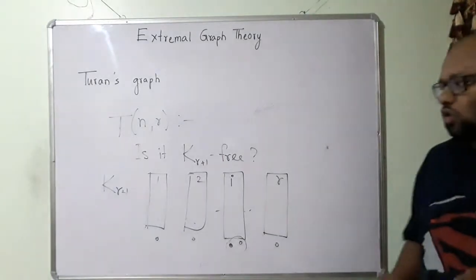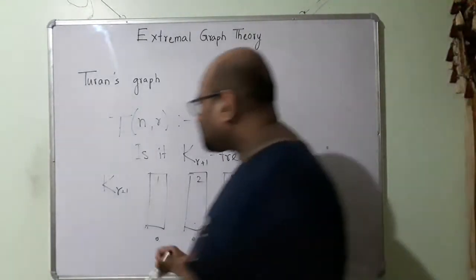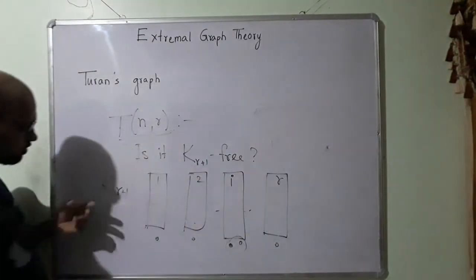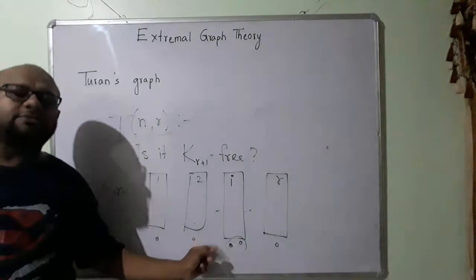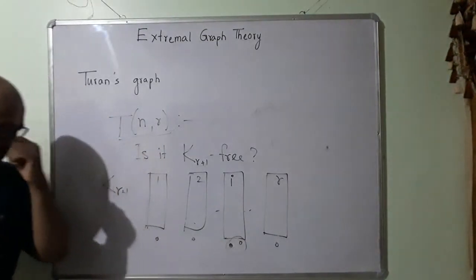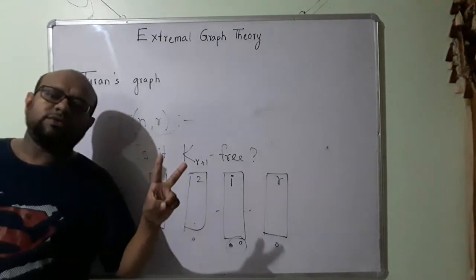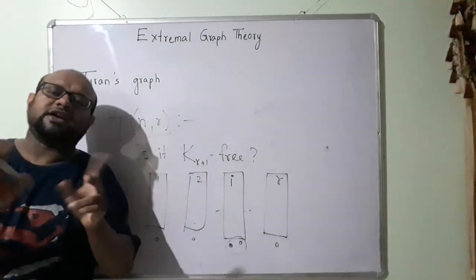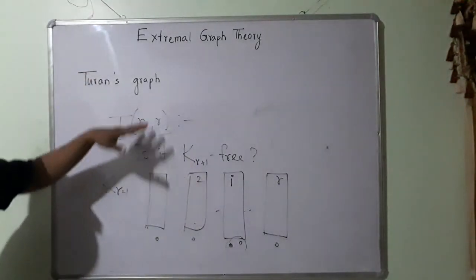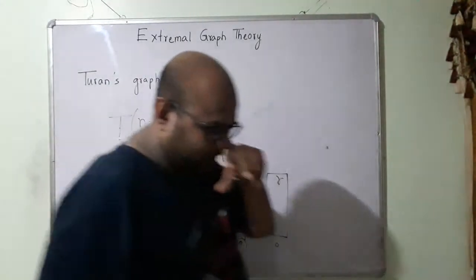Alright, so what do I know? That this Turan graph is K_{r+1}-free, because K_{r+1} cannot be a subgraph of this graph. If I take r plus 1 vertices, there are at least going to be two vertices that are not connected, so this graph is not going to be complete. So we know this graph is K_{r+1}-free.